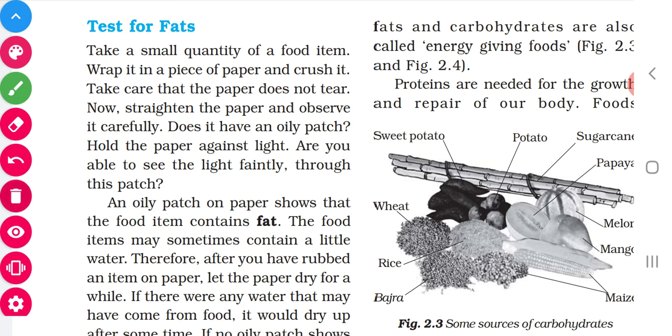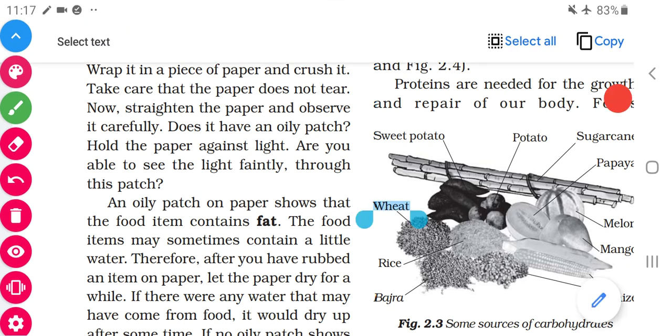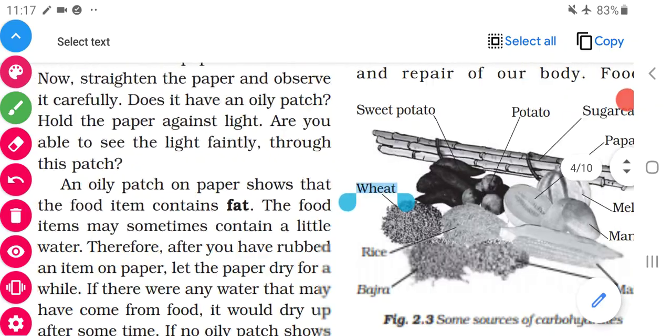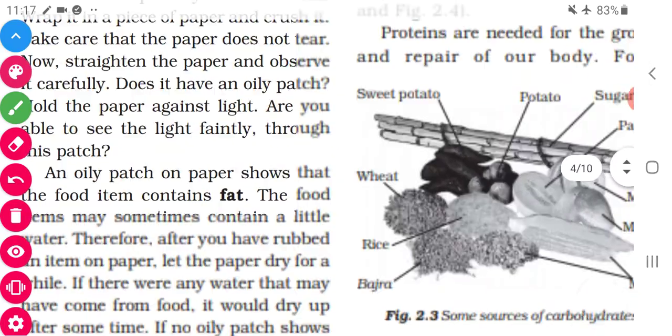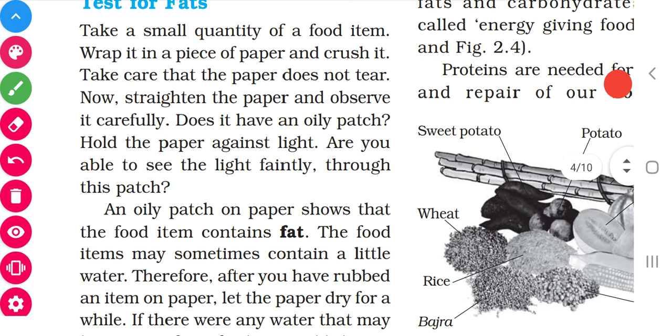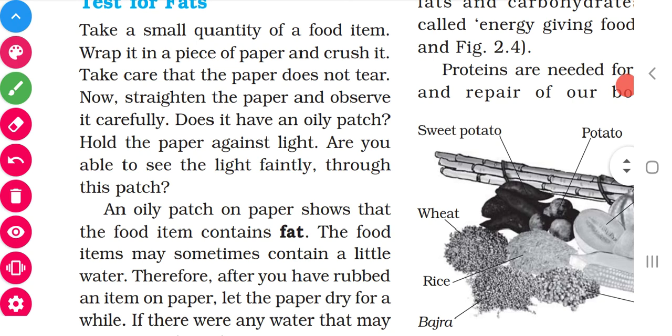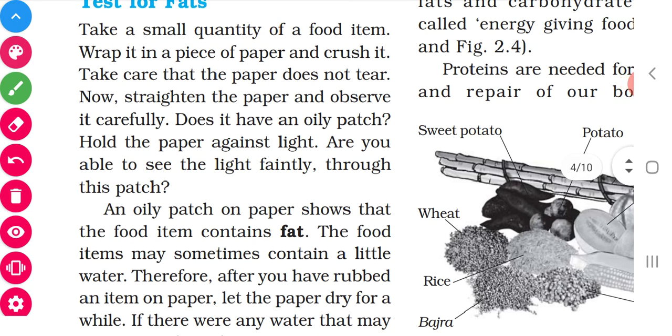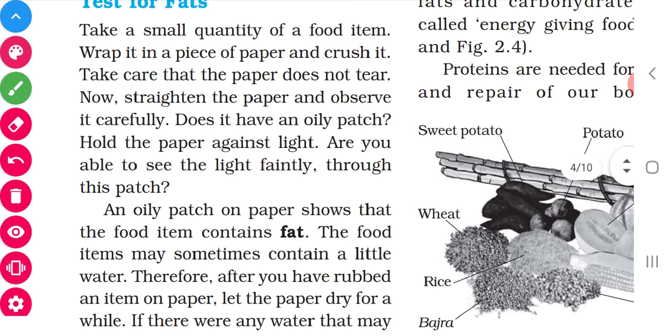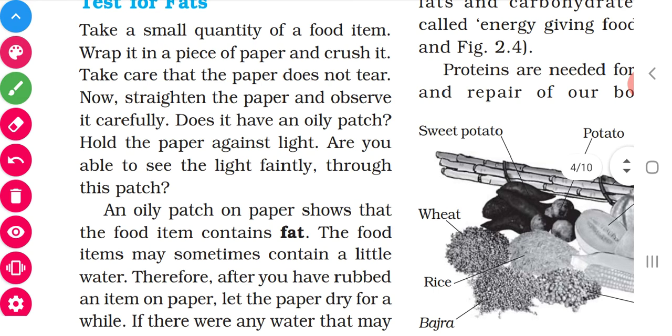We have to take a small quantity of the food item, wrap it in a piece of paper and crush it. Then we have to straighten the paper. We should be careful that the paper should not tear. We have to see whether an oily patch is there or not.